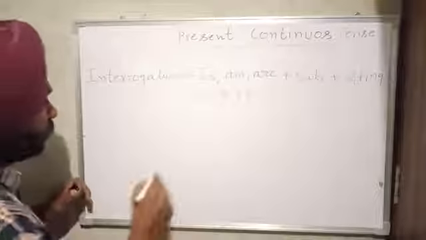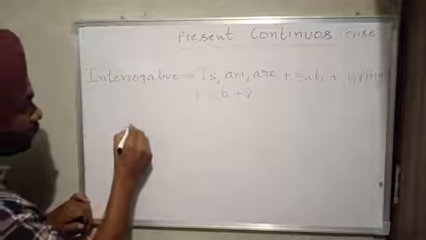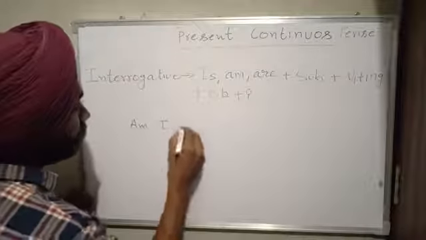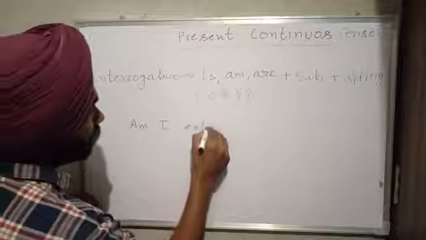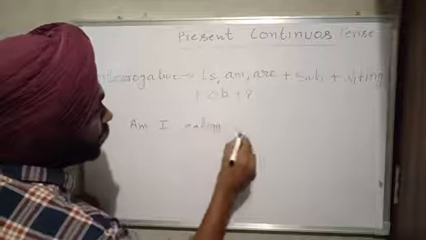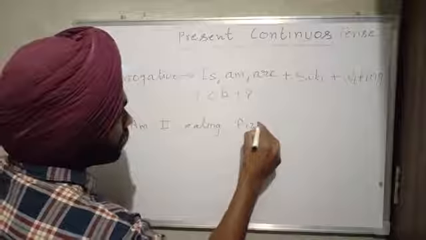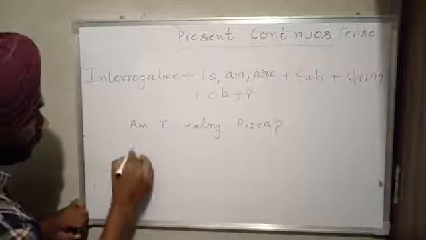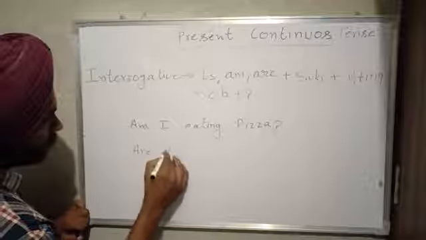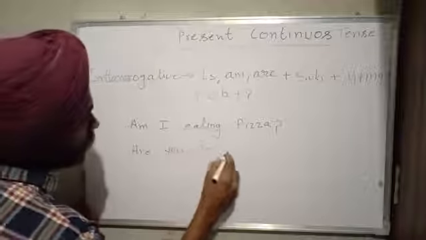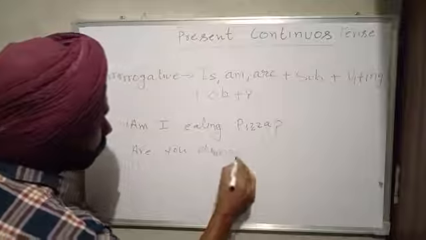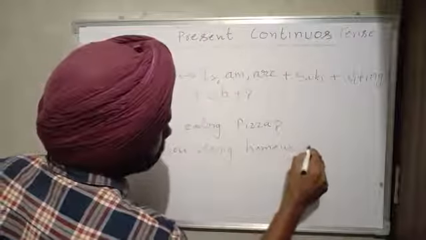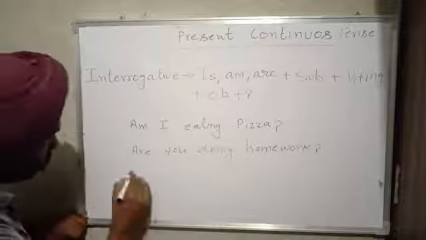It is very important. Okay, for example, am I eating pizza? Second, are you doing homework?